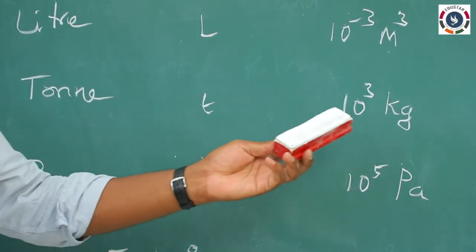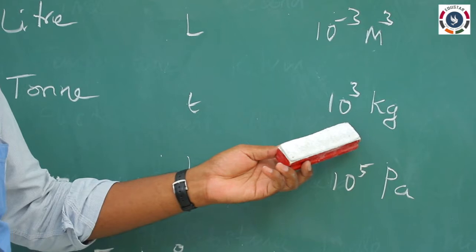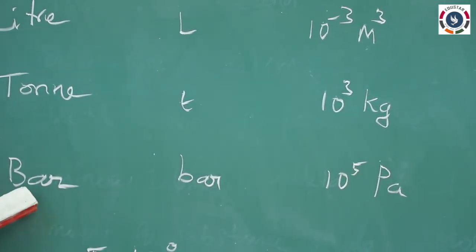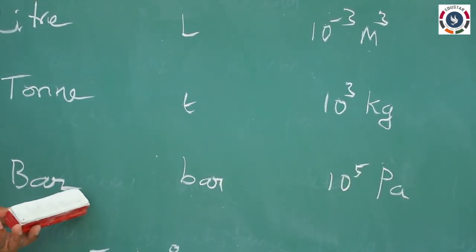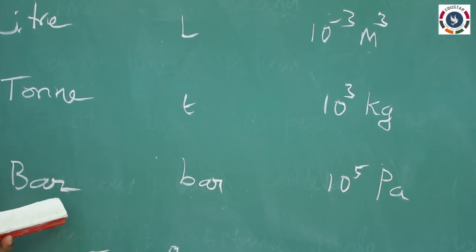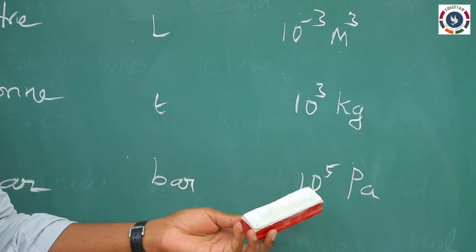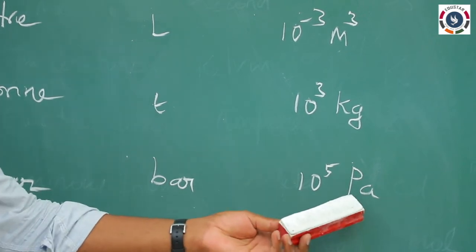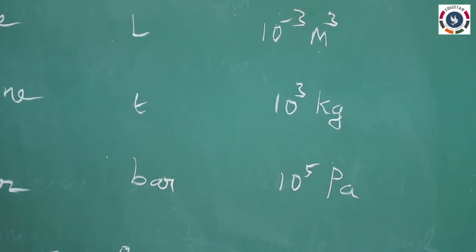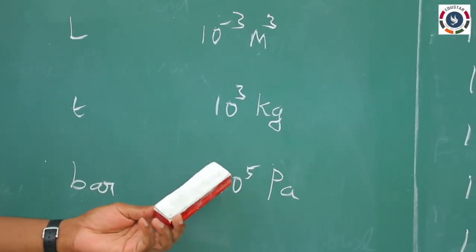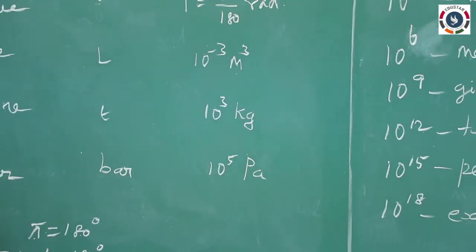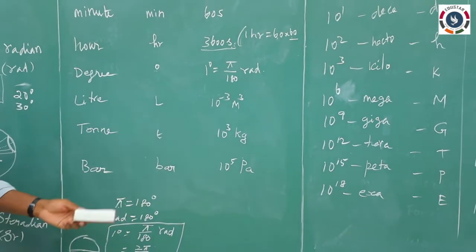Ton is equal to 10 to the power 3 kilogram, that is 1000 kilogram. And bar is used for measuring atmospheric pressure. Small b a r is the symbol, and the SI unit for pressure is usually Pascal. So 1 bar equals 10 power 5 Pascal. These are some important general units.